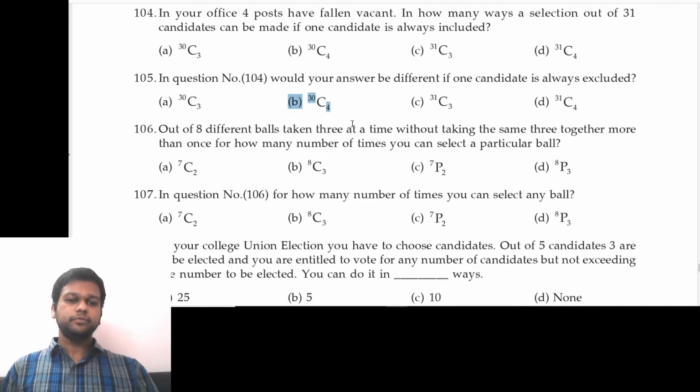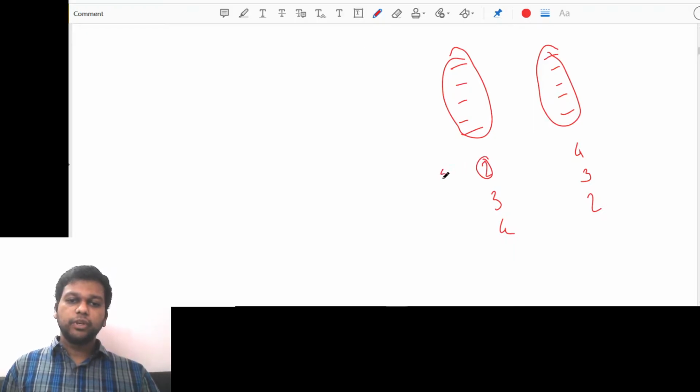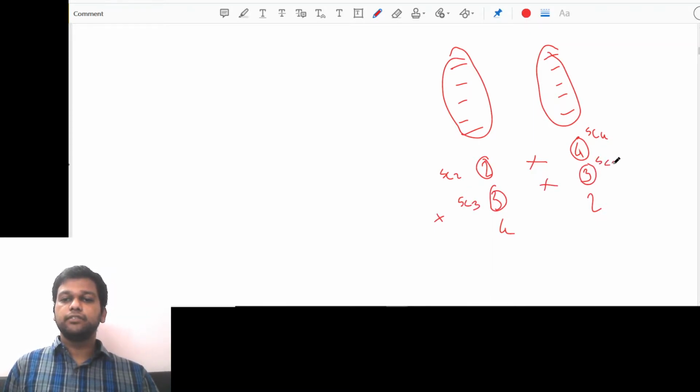Fine. Then next, 2 from here means 5C2 because there are 5 questions in total, and 4 from here is 5C4. Fine. Or 3 from here is 5C3 and 3 from here is again 5C3, or 4 from here is 5C4 and 5C2.